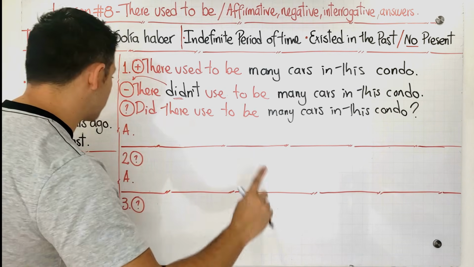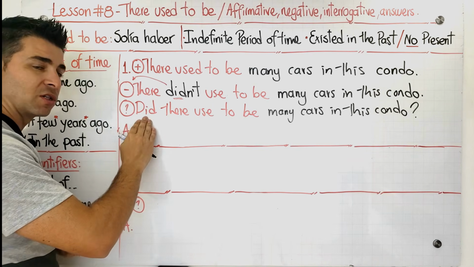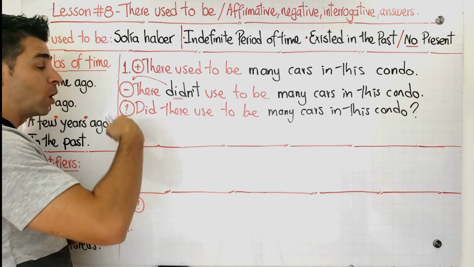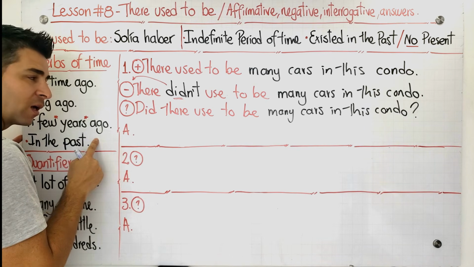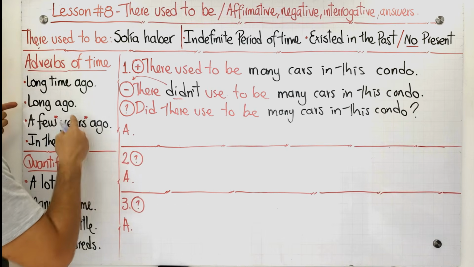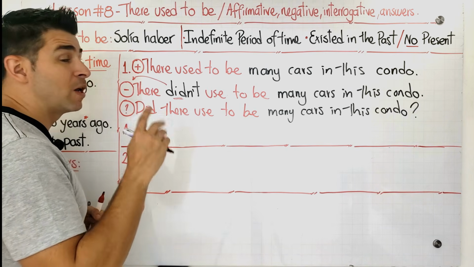Guys, pay attention please. If you want to use these adverbs of time in the question, it wouldn't be correct if we use these adverbs at the beginning, okay? It wouldn't be correct, for example, if I say, long time ago, did there used to be many cars in this condo? It wouldn't be correct.